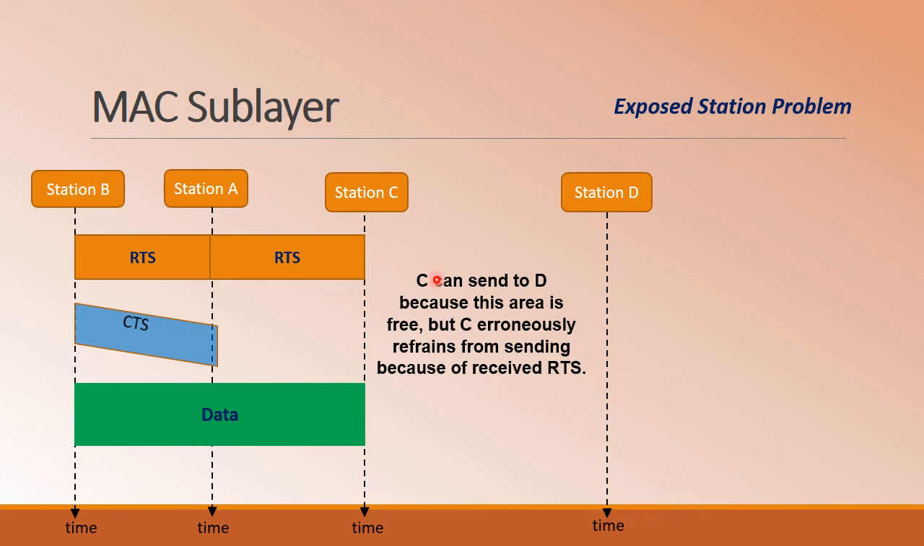C can send to D because this area is free, but C is erroneously refraining from sending because it has received an RTS from station A. So if station C communicates to A, then there is a collision. But if station C is communicating to station D, there is no probability of a collision occurring. So this particular problem is referred to as the exposed station problem.